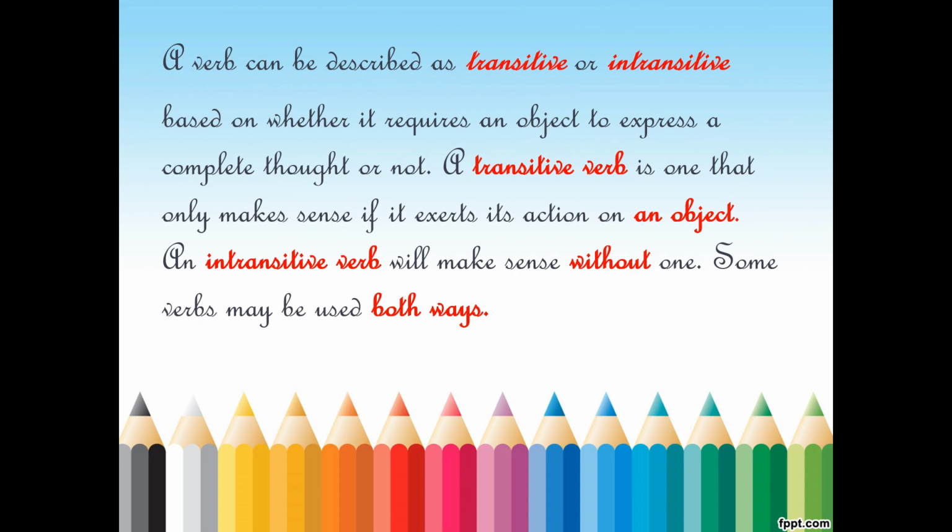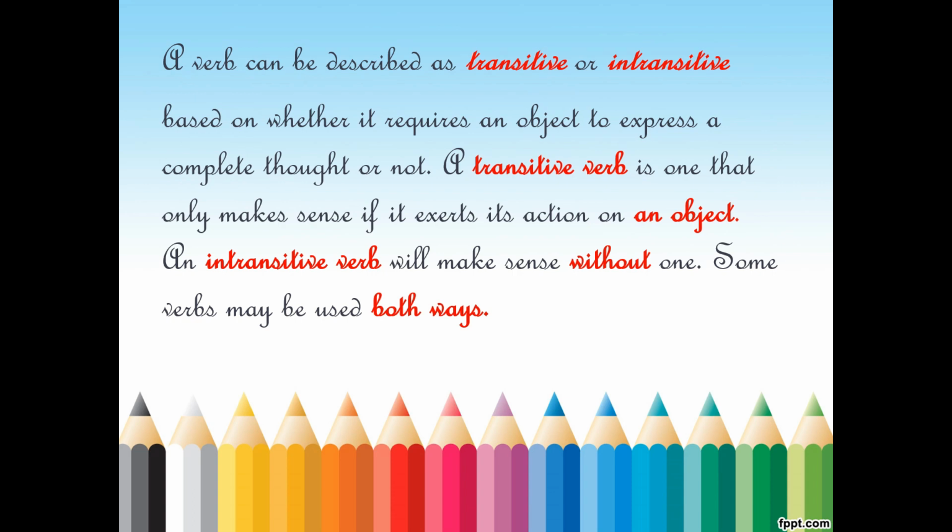Now we are learning what types of verbs. There are two types, transitive and intransitive. Based on the object, it is decided whether it is transitive or intransitive. A verb can be divided as transitive or intransitive based on whether it requires an object to express a complete thought or not.